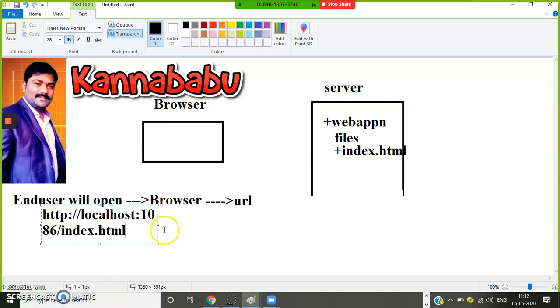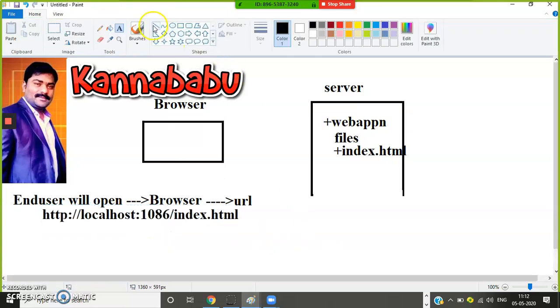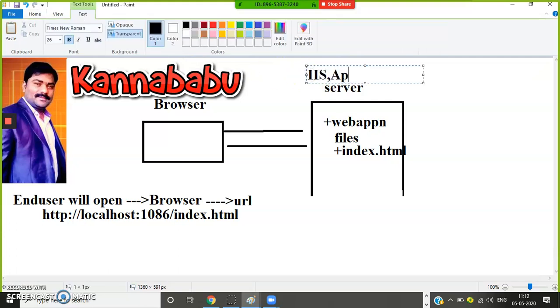Here HTTP is a protocol. It is a communication protocol used to create the communication between client and server. It is responsible for sending the request to the server and sending the response back to the browser client. Localhost is the server name, and 1086 is the port number. Every web application runs under a particular server like IIS, Apache, or JBoss. A lot of web servers are there. .NET people mostly use IIS, Java people use JBoss, and Python and PHP people use Apache Tomcat, something like that.